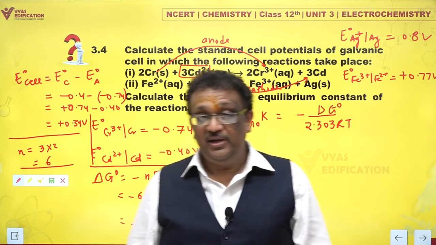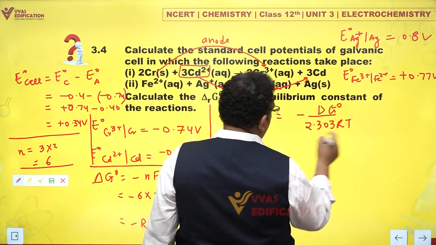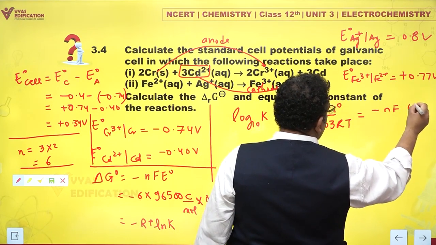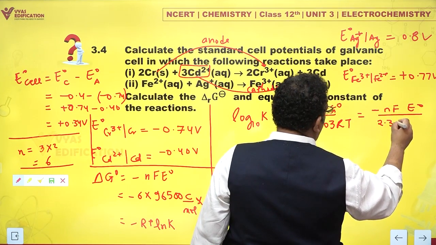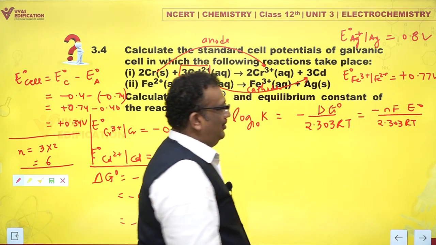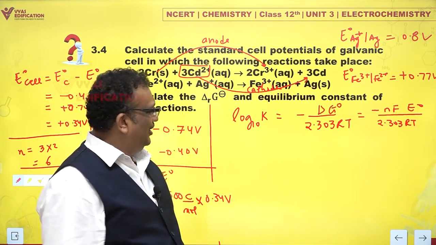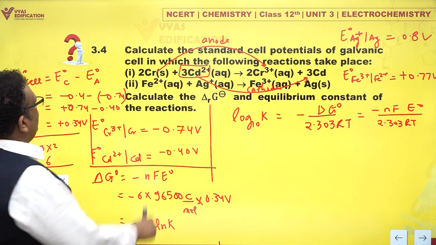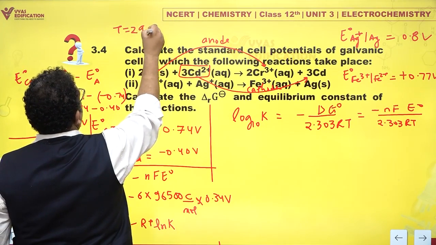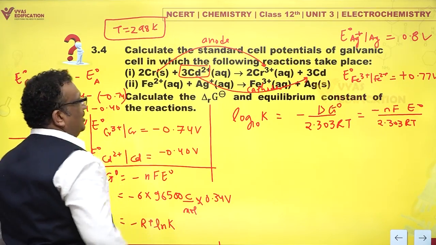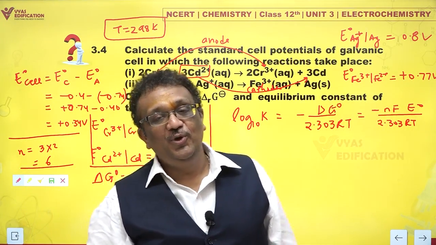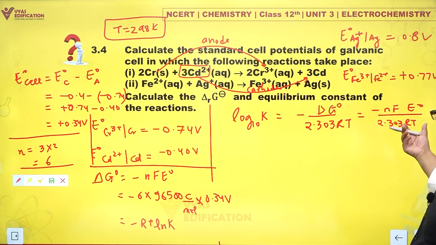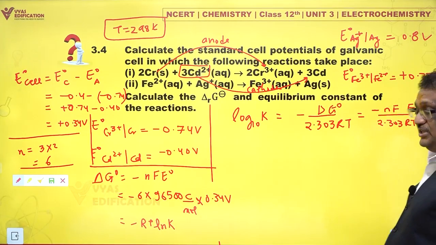And delta G naught is nothing but minus NF E naught. So this is minus NF E naught upon 2.303 RT. That looks ugly? It's not ugly, it's beautiful. Temperature has not been mentioned, but since nothing has been mentioned, let us take temperature as 298 Kelvin, because this is usually what is done. If nothing has been mentioned, we just assume it to be 25 degrees Celsius, 1 atmosphere. Assuming that, if you substitute these values here, n of course is 6.